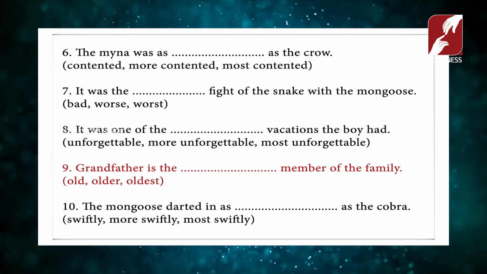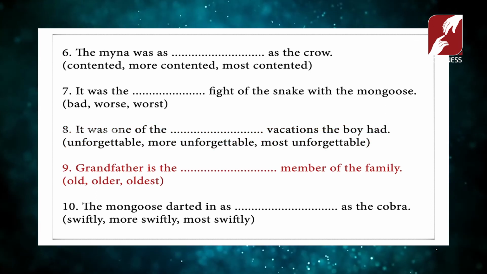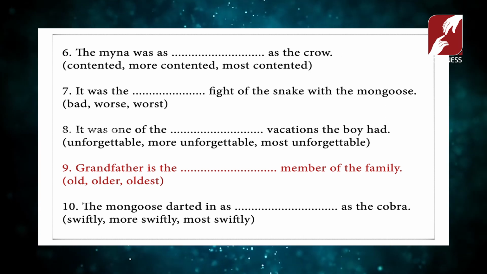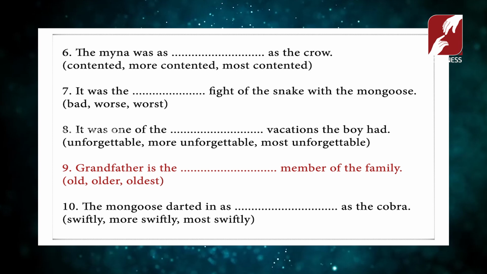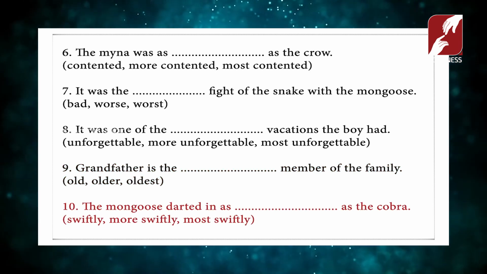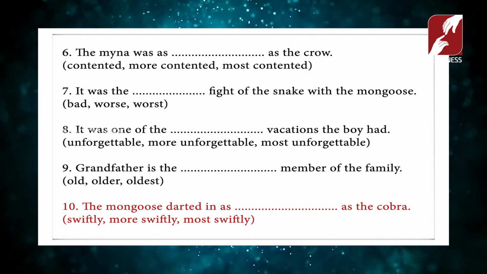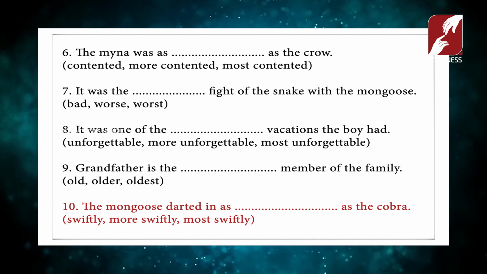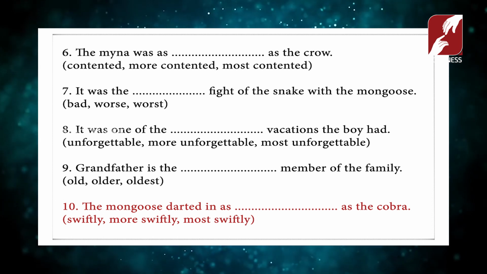See the next one, grandfather is the dash member of the family. That means a lot of members are there in the family and this grandfather is the oldest member of the family. And the last one, the mongoose darted in as dash as the cobra. It is a positive degree. So, as swiftly as the cobra.